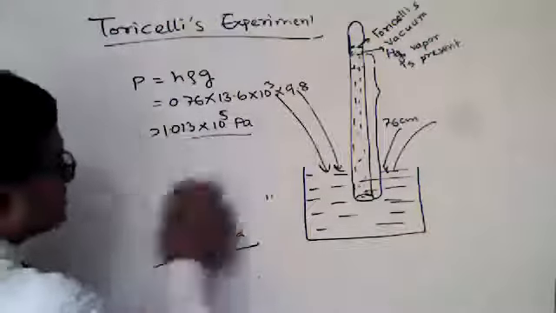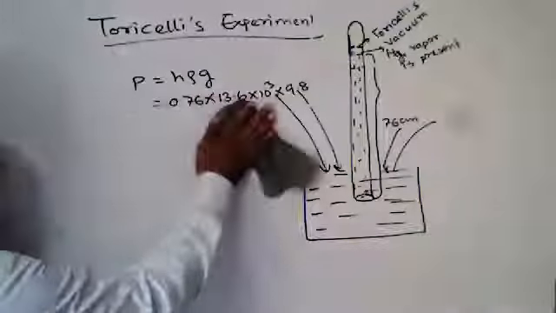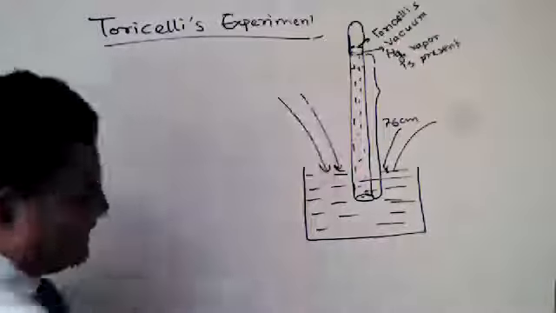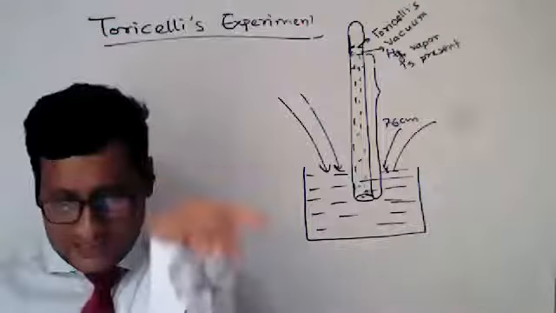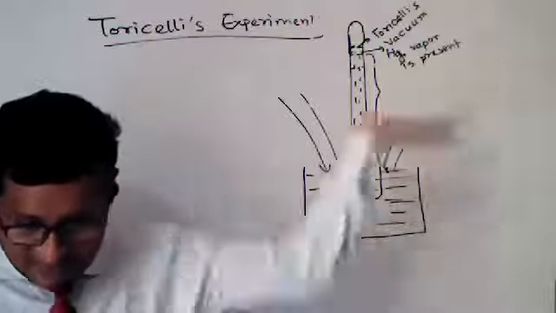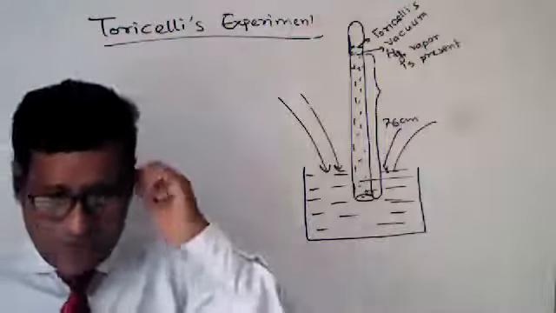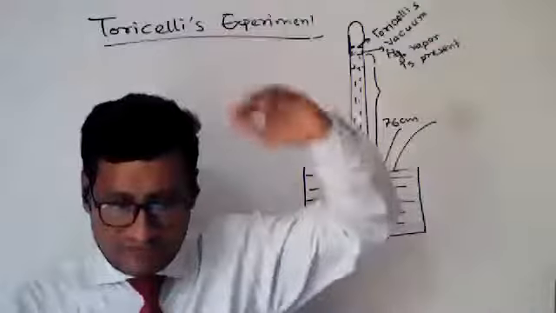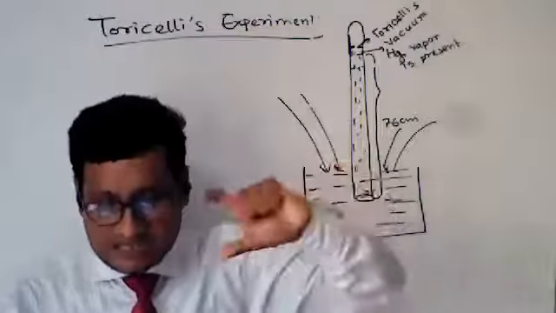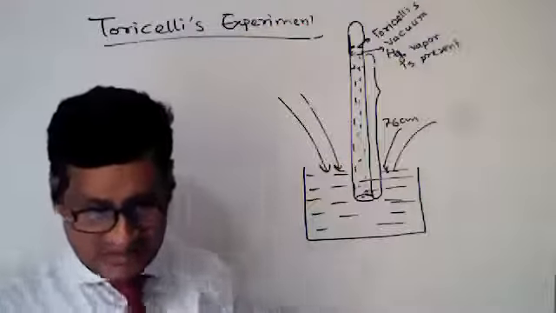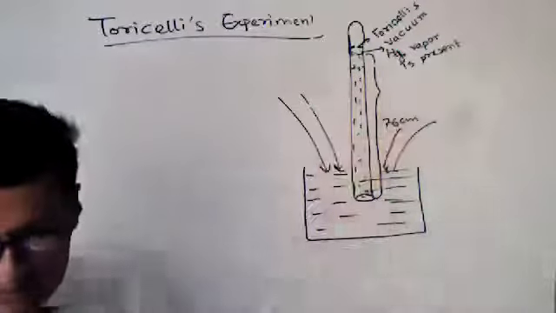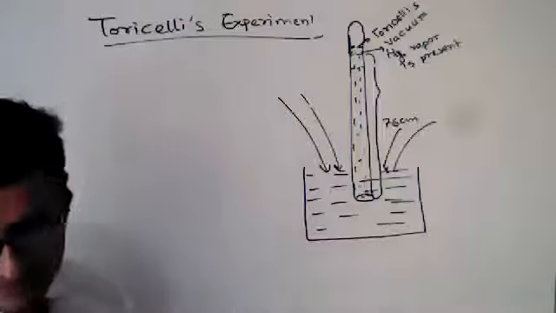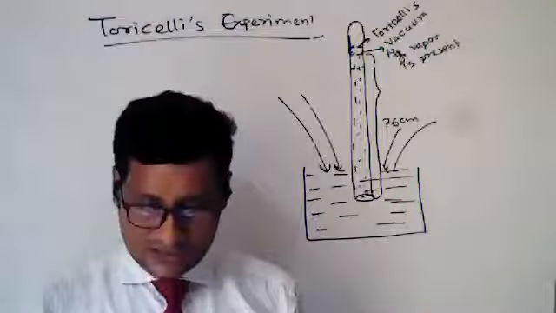Okay. Now, it is not always 76 centimeters. If this system is placed upward from the Earth's surface, we know that when you go upward from the Earth's surface, the pressure decreases. So the length of the mercury column decreases.